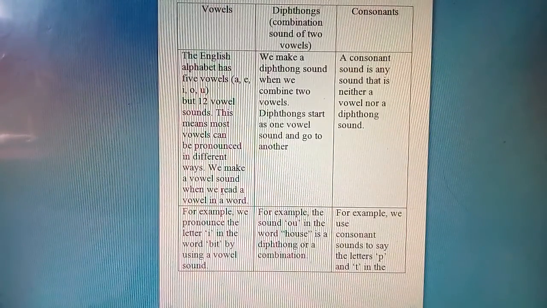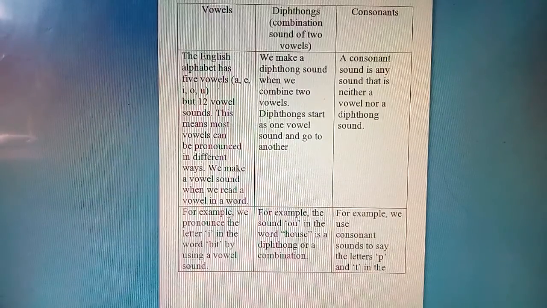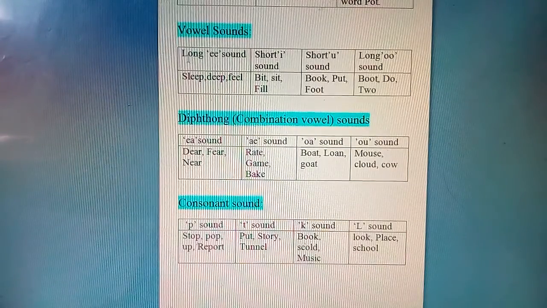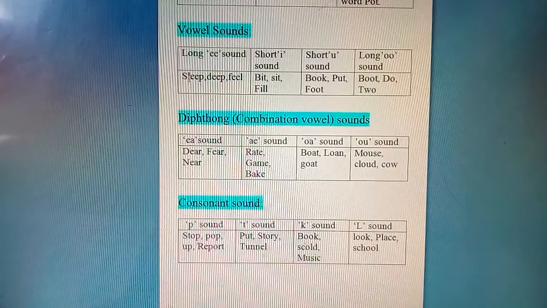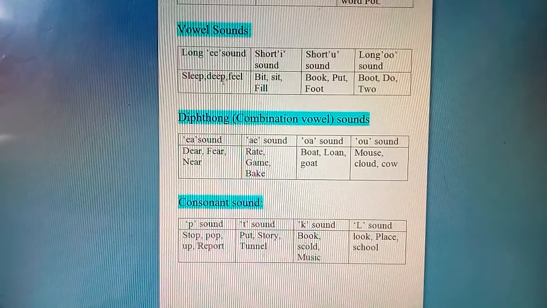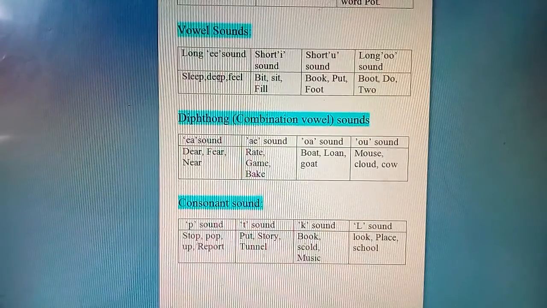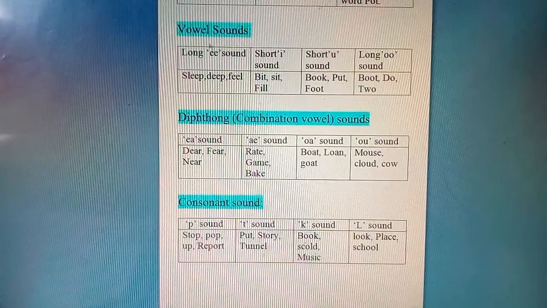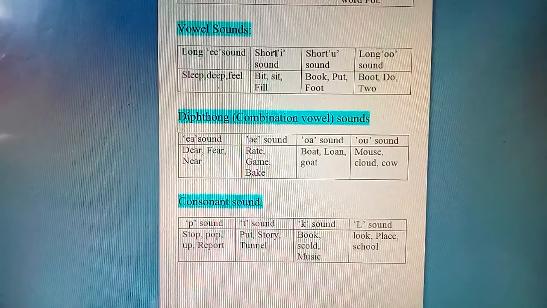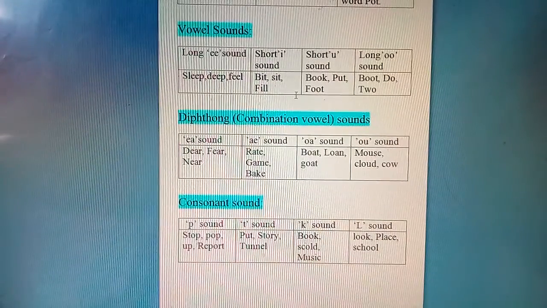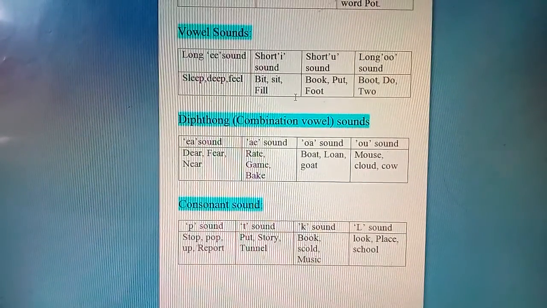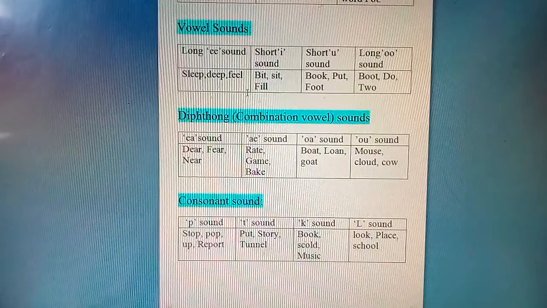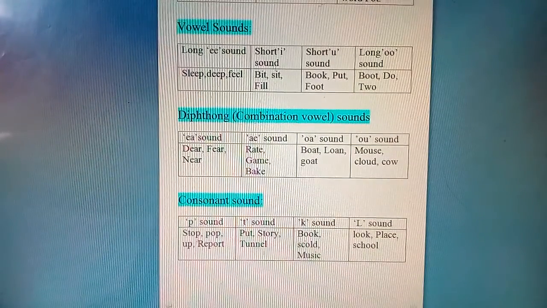We make a vowel sound when we read a vowel in a word. Just for example, you can see here vowel sounds EE. When it is a long EE sound, then it's like sleep, deep, feel. Okay, so these are the long EE sound. Here you can see the short I sound like bit, sit, fill. So I is a short sound. So you can see here I, short: bit, sit, fill. So this is short I.